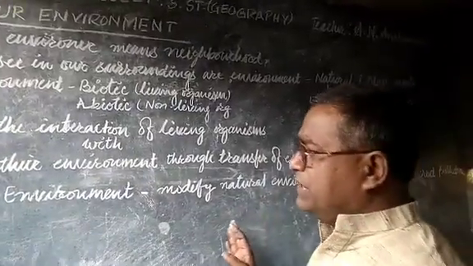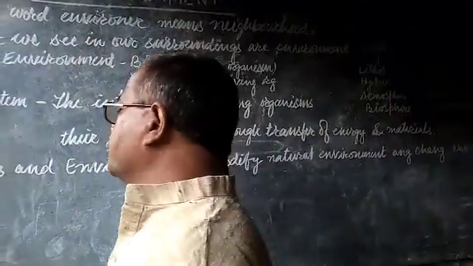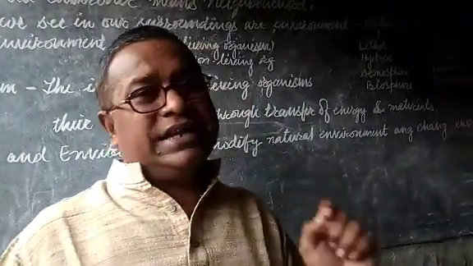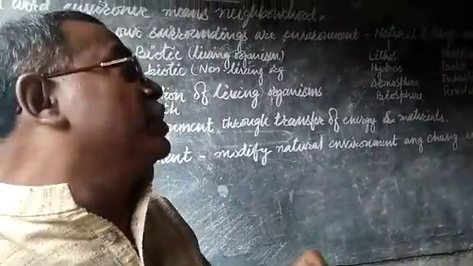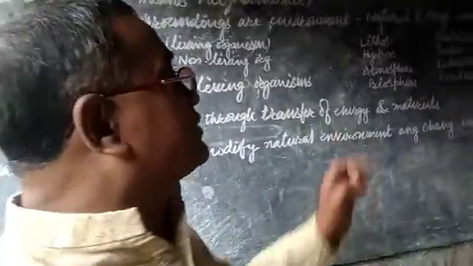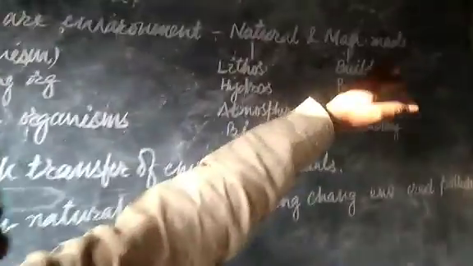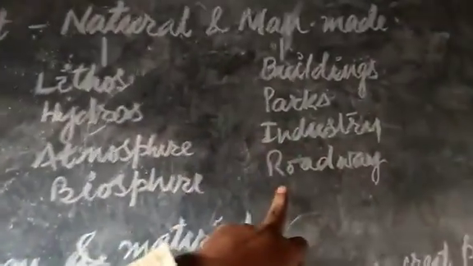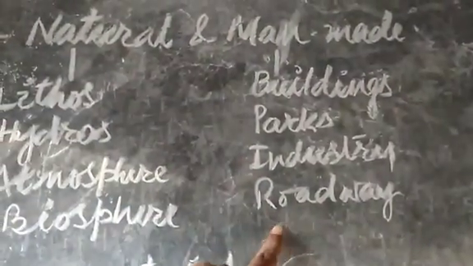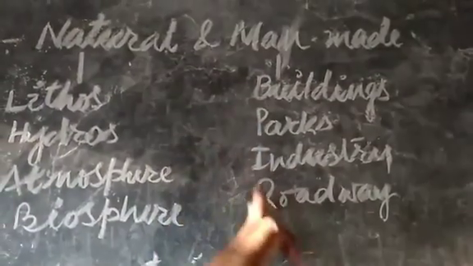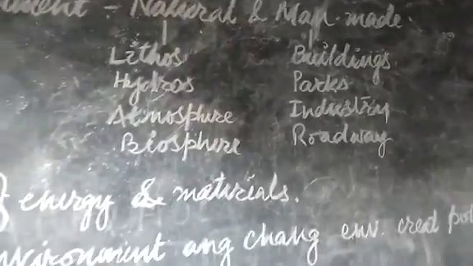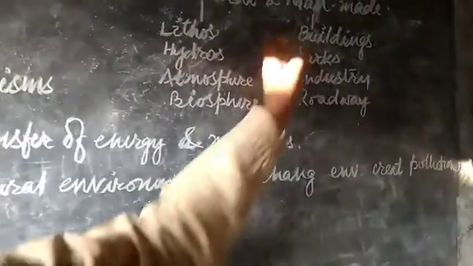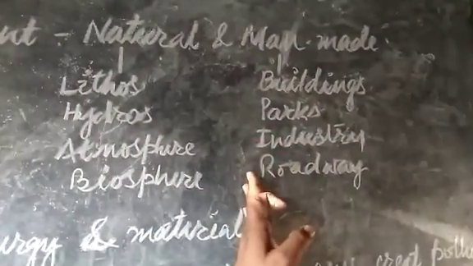And man-made environment, as you already understood, also creates a positive or negative impact on humans' life. Buildings, schools, societies, parks, industries, roadways, railways, airways, all of these are man-created substances, and they are part of the man-made environment.